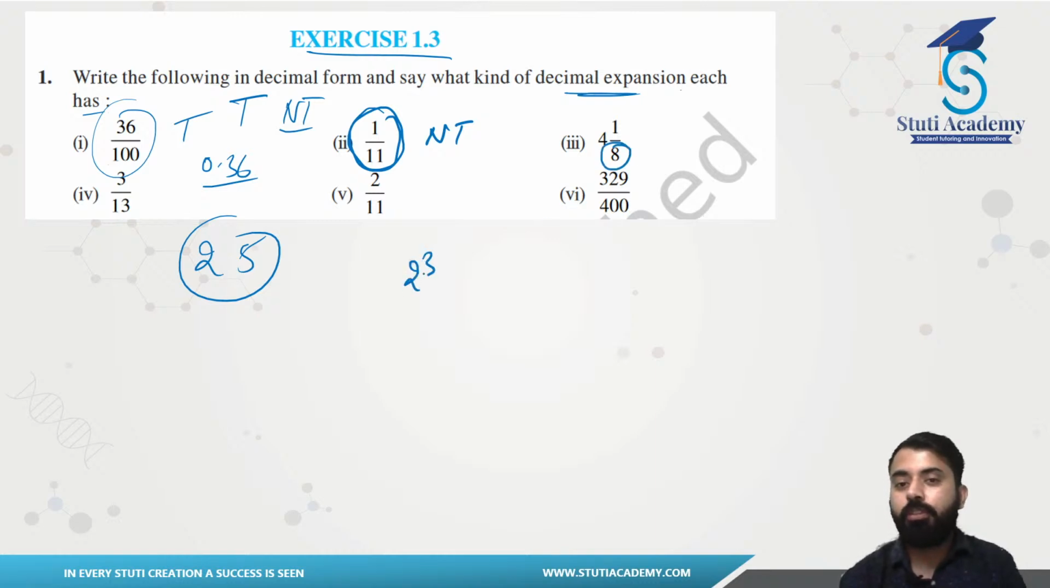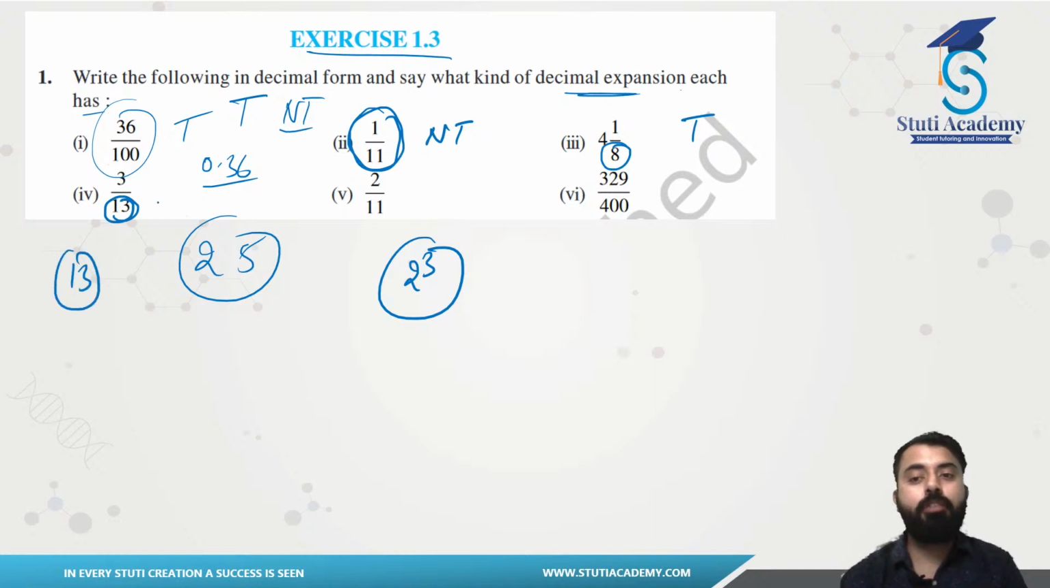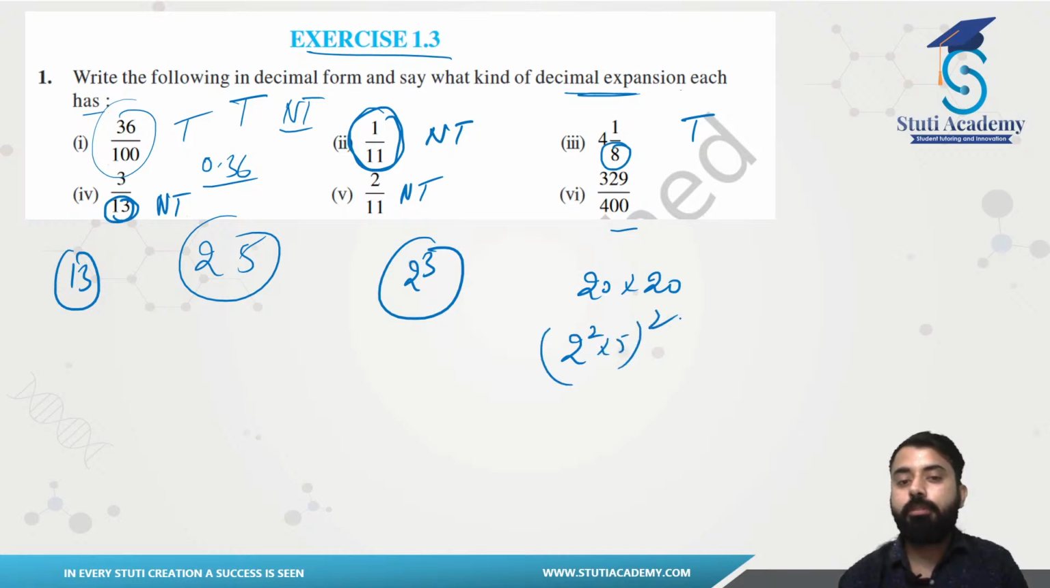Now in this case, you have 8, which is 2 raised to power 3. This surely will be terminating. If you guys remember, that will be terminating. Now in this case, again, we don't have any 2 raised to power m or 5 raised to power m as the prime factors. This is 13. That will be non-terminating. This will also be non-terminating. 400 is 20 into 20, and you guys see it is 2 raised to power 2 into 5, whole square. So you guys see, this will be terminating again.